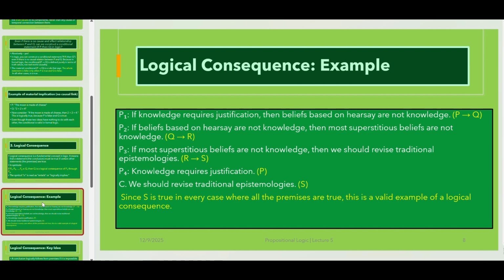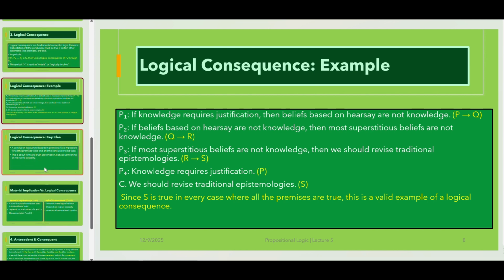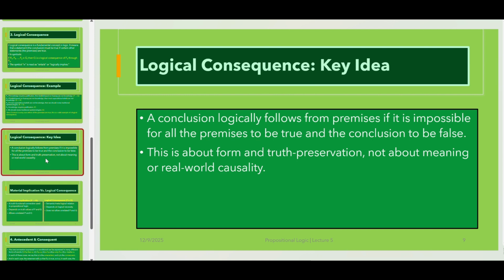Since S is true in every case where all the premises are true, this is a valid example of a logical consequence. Okay, key idea. In logical consequence, a conclusion logically follows from premises if it is impossible for all the premises to be true and the conclusion to be false. This is about form and truth preservation, not about meaning or real-world causality.